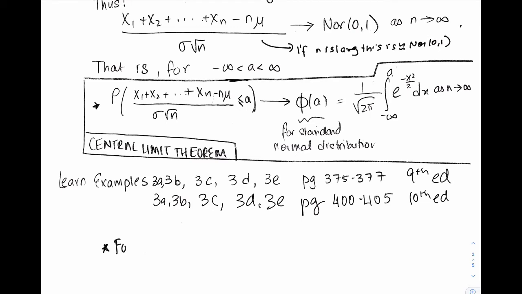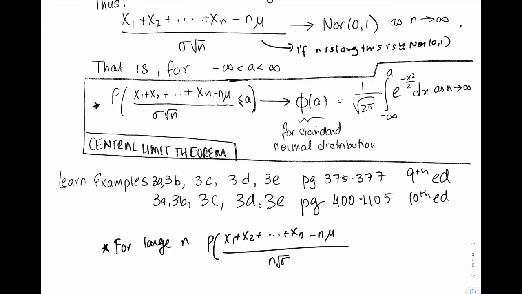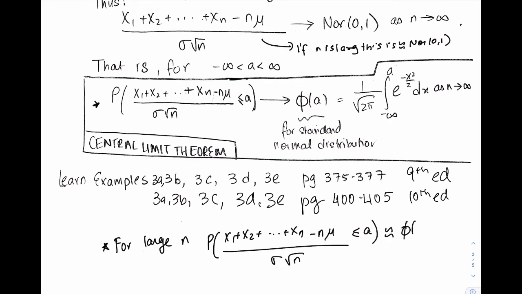For large n, the probability of x1 plus x2 plus xn minus n mu over sigma square root n, less than or equal to a. For large n, this is approximately phi of a. And as n gets bigger and bigger, this actually goes to phi of a in the limit. Okay, so that is the central limit theorem.